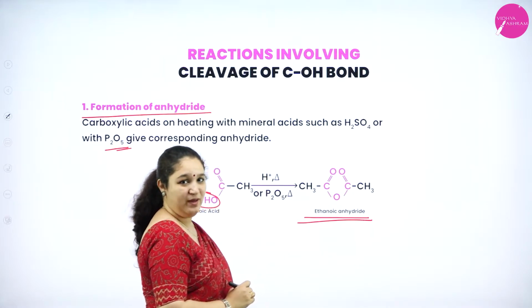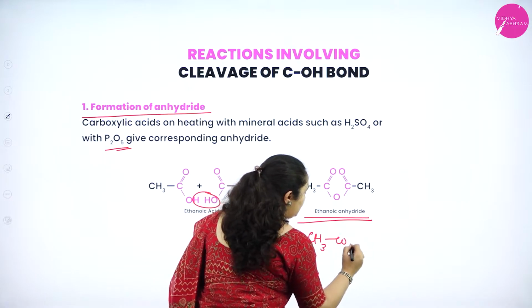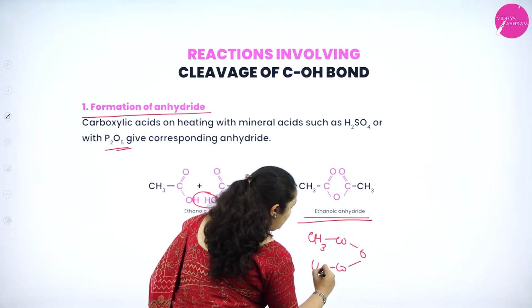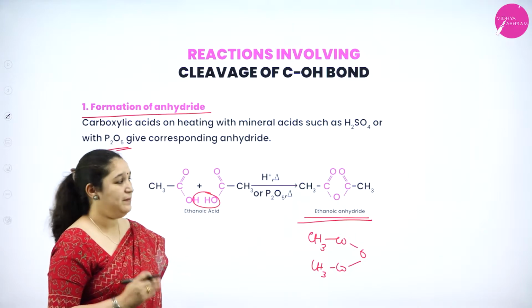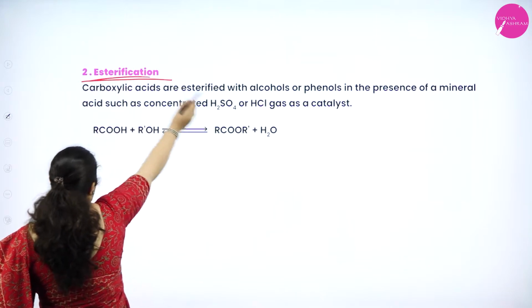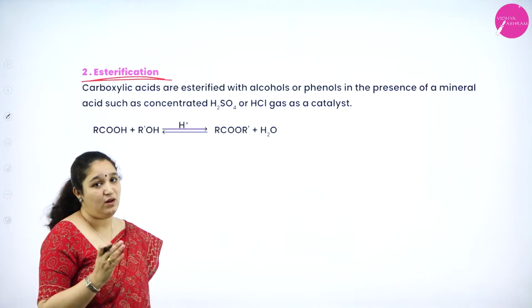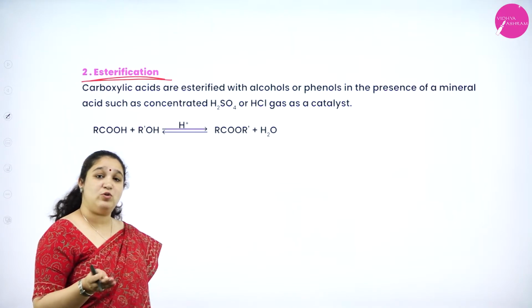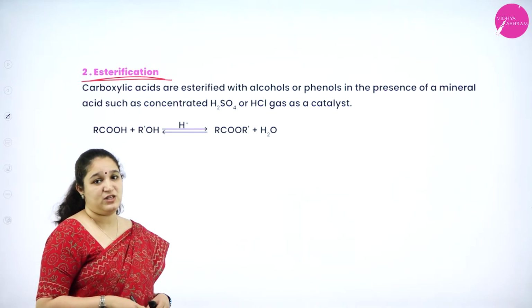Okay, so you will get ethanoic anhydride, CH3CO-O-COCH3. Or I can write it this way also if you are getting confused, CH3CO-O-OCCH3. Ethanoic anhydride is formed. Okay, next one is esterification reaction. Esterification reaction we have already studied in the chapter alcohols. Also we wrote it with phenols also. So this is the third time actually where I am teaching this.